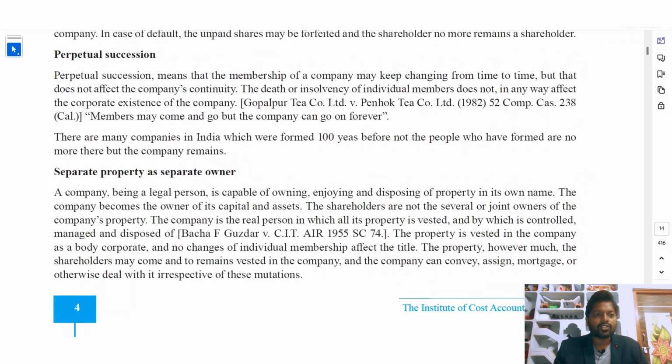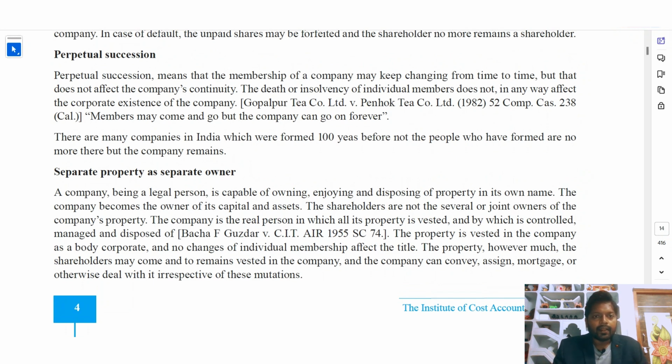Next, the third feature is perpetual succession. Perpetual succession means that the members of a company may keep changing from time to time, but that does not affect the company's continuity. For example, if I hold a share for one or two years, after that I will sell my share to someone else, so the shareholding person changes. Sometimes the shares won't be bought by anyone. Even then, the existence of the company doesn't change. The existence of the company will continue.